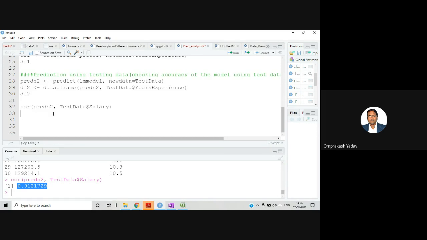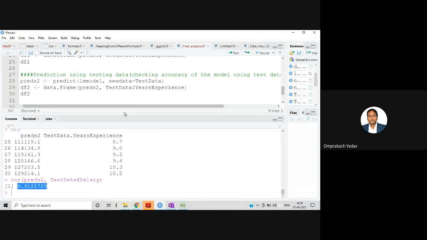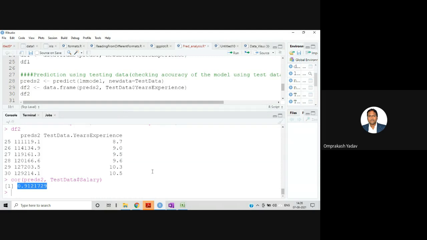That means our predicted value and the actual salary value are very highly correlated. So this model we can accept, right? This model we can accept. It's giving closer values. So this is what you can do with this one.